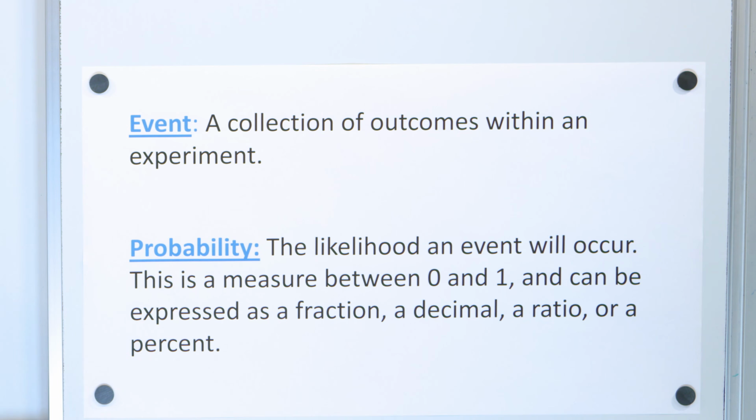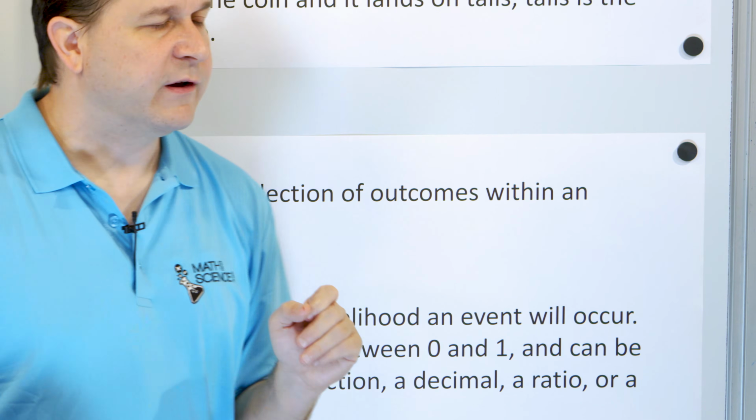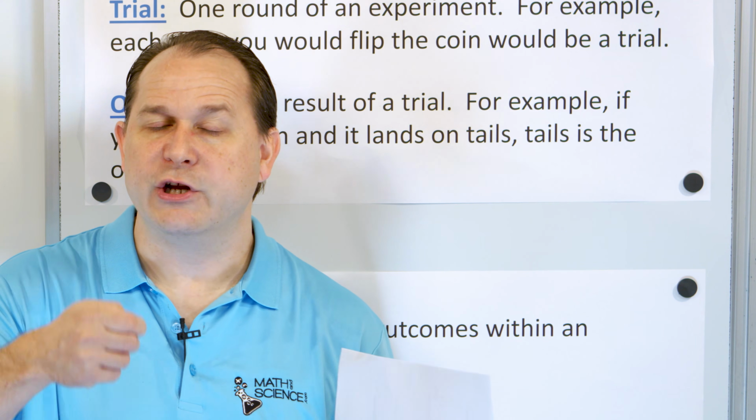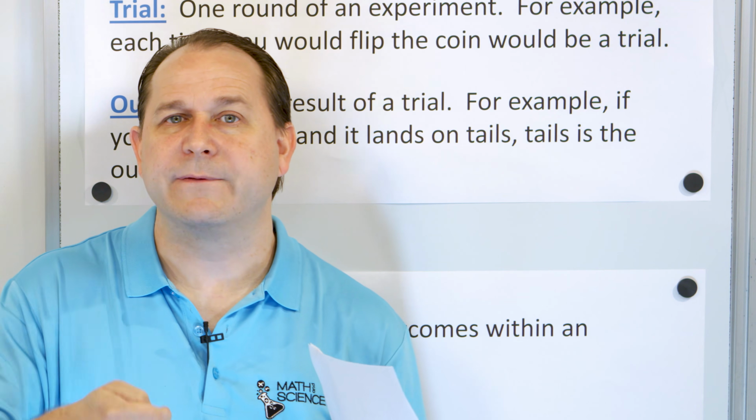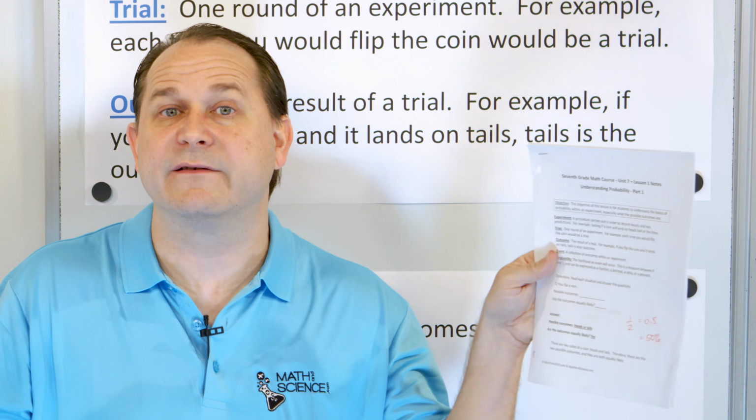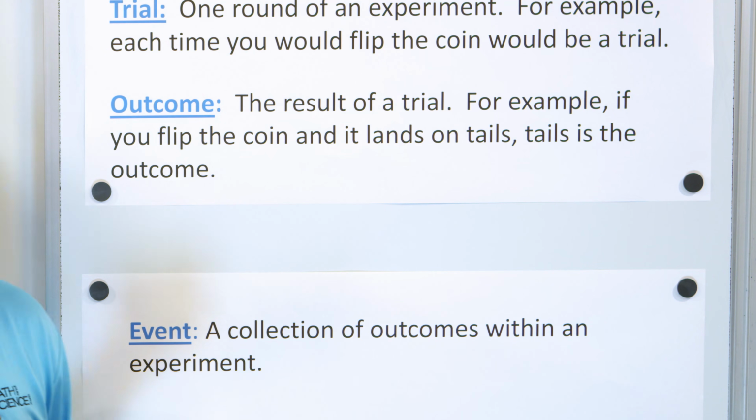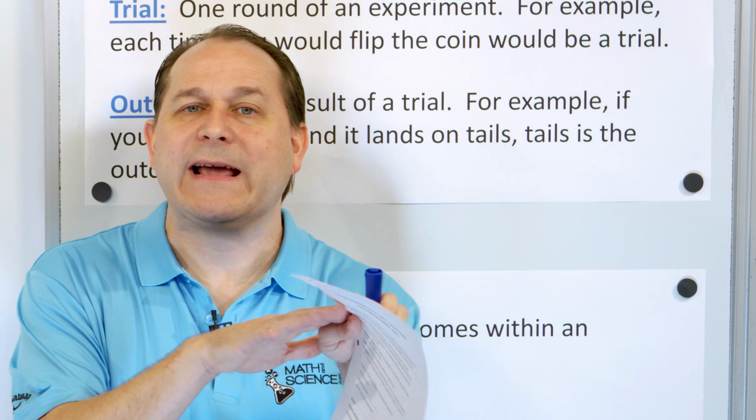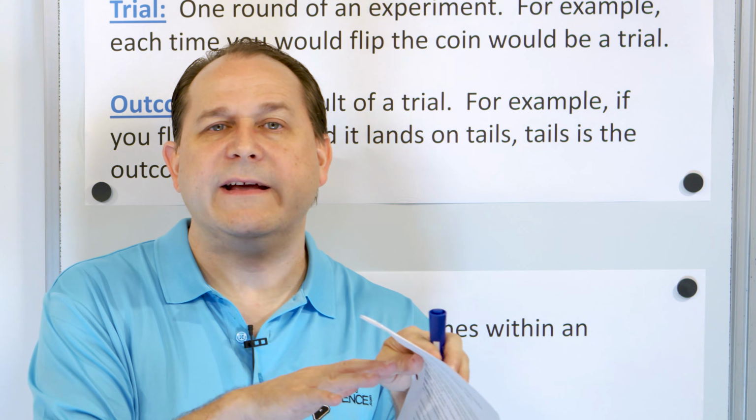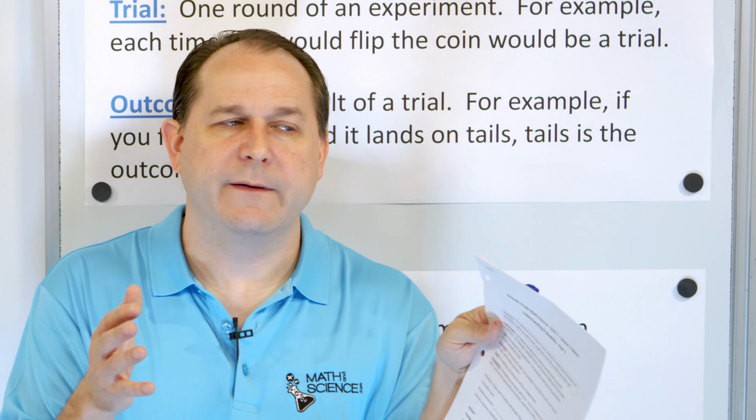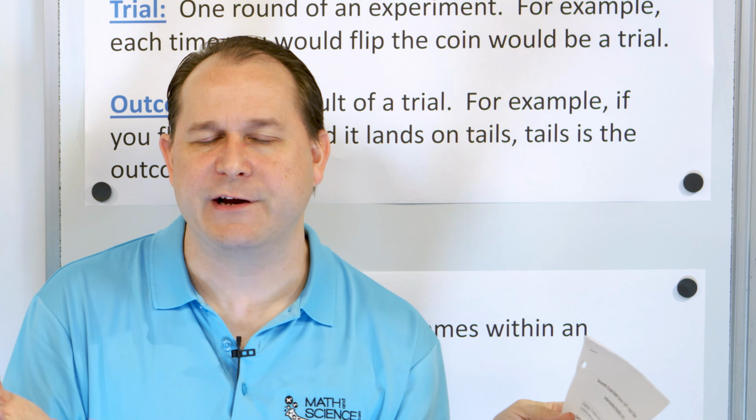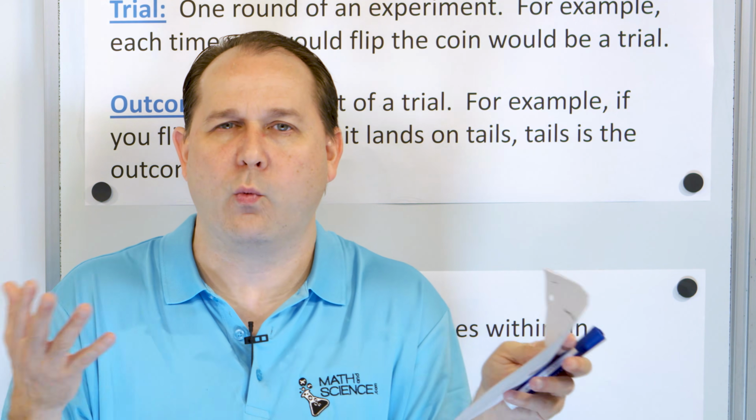All right, now let's talk about the idea of an event. This one can seem a little bit confusing at first. An event is a collection of outcomes within an experiment. So let's say I'm going to flip the coin 10 times. That's the entire experiment. And the event is a collection of outcomes. So maybe I could say an event would be I get 5 heads in a row, or I get 6 heads in a row, or I get 3 heads and 2 tails. Any collection of outcomes is just called an event. We just have a word for that.